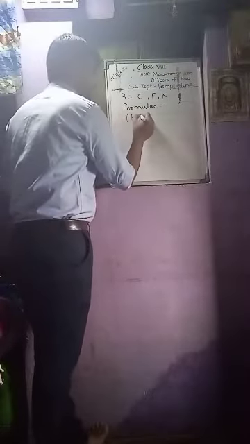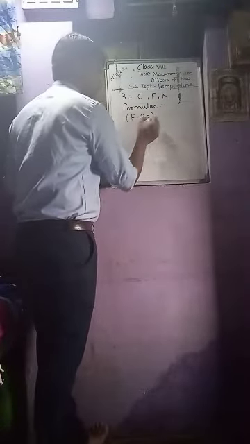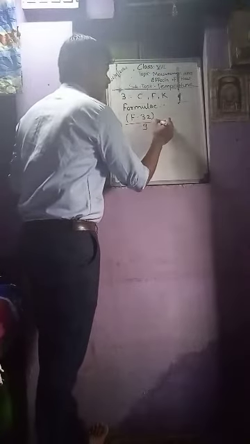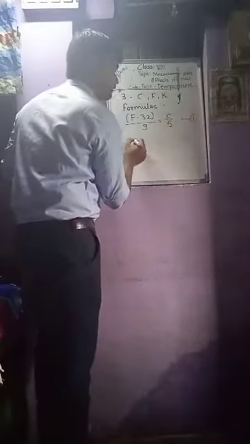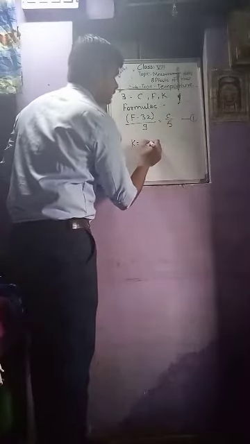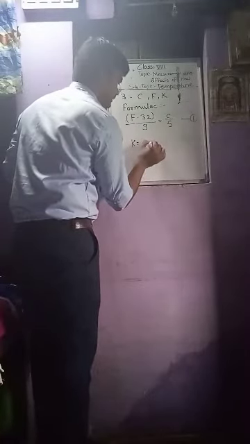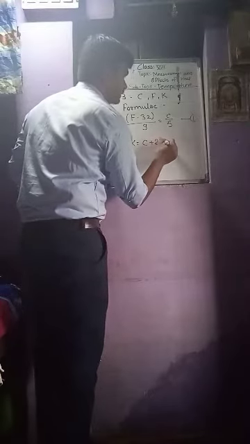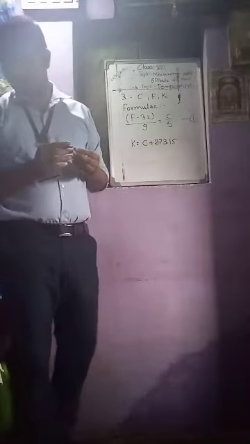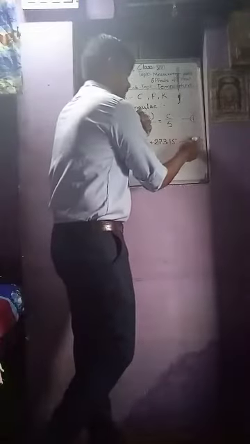F minus 32 divided by 9 equals C divided by 5, and Kelvin is equal to Celsius plus 273.15. This is equation number 2.